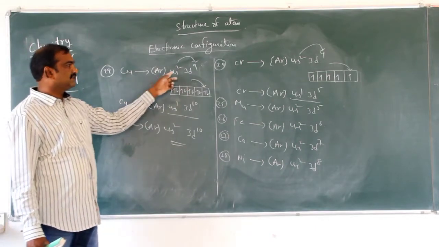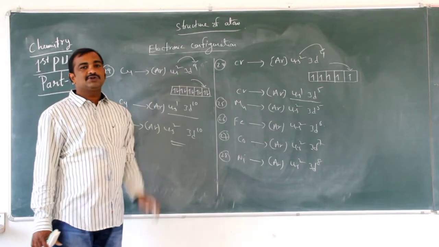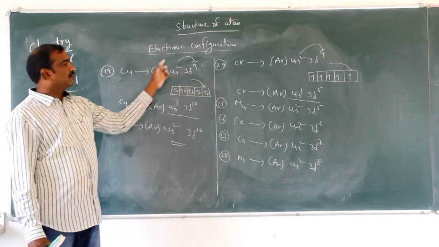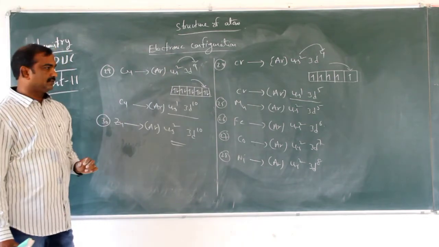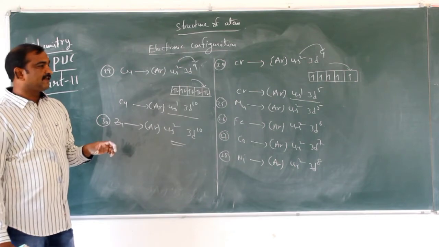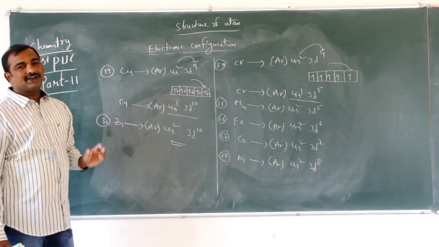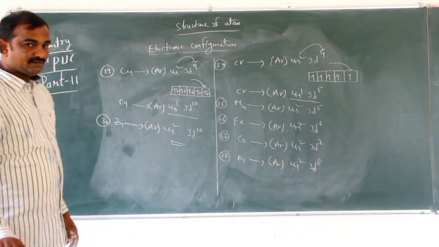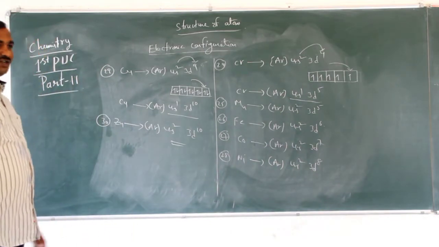So we take electrons from 4s to get a half filled or completely filled configuration. By using inert gas elements, we can simplify the writing of electronic configuration like this. So take a screenshot for notes.